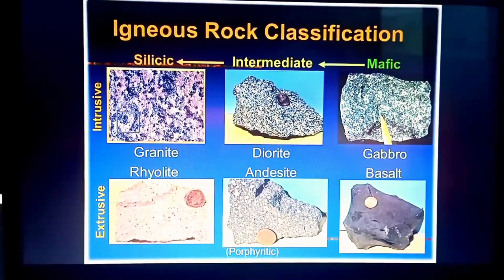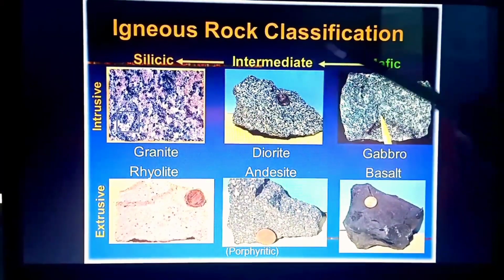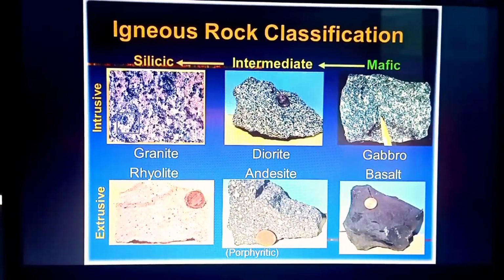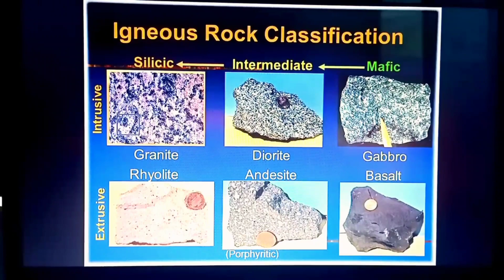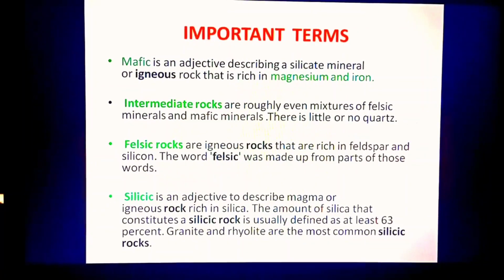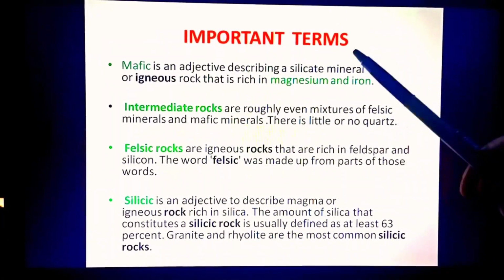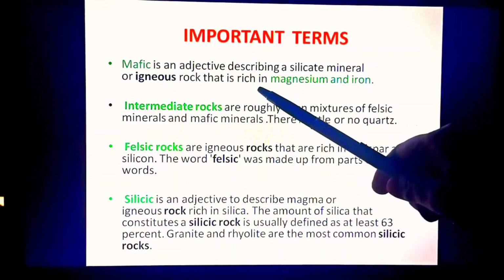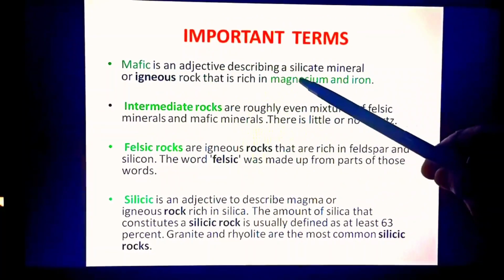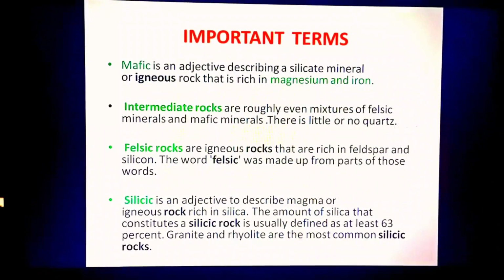Now children, you must be looking at these words like silicic, intermediate and mafic. So I have also put the meaning of these words. They are not in your syllabus, but in case you are interested, I have put them. Mafic is an adjective to describe a silicate mineral or an igneous rock that is rich in magnesium and iron. If any igneous rock has minerals like magnesium and iron, it is mafic in nature.